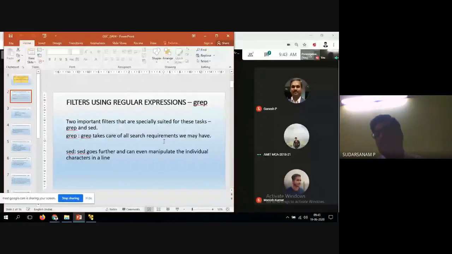Regular expressions. So in the last 2-3 days, you might have learned Unix basics, small shell programming, and regular expressions. So, filters using regular expressions. Why do we have to use them first?